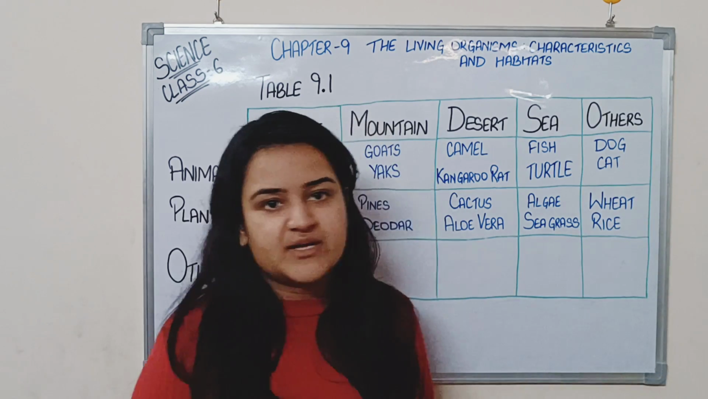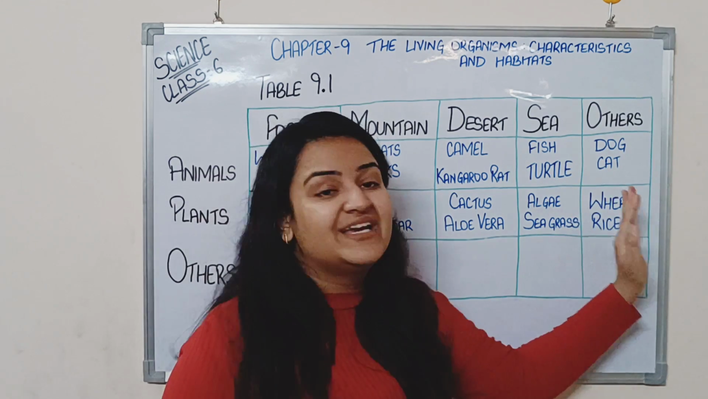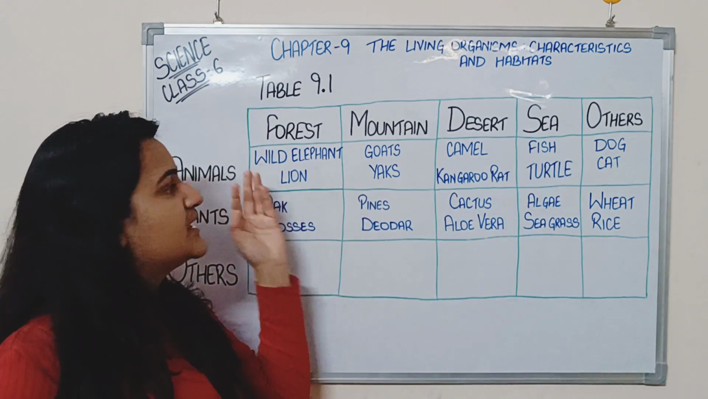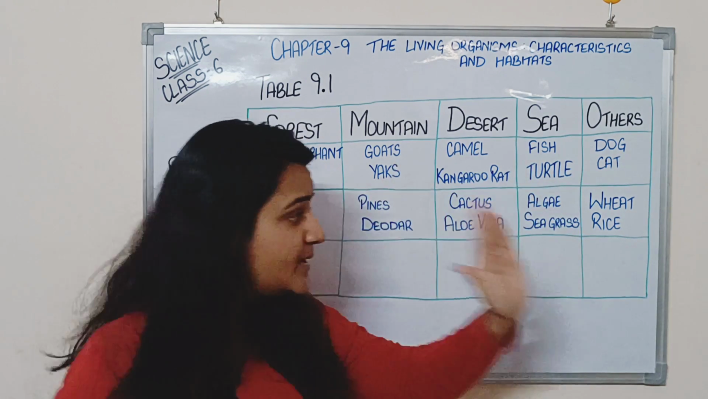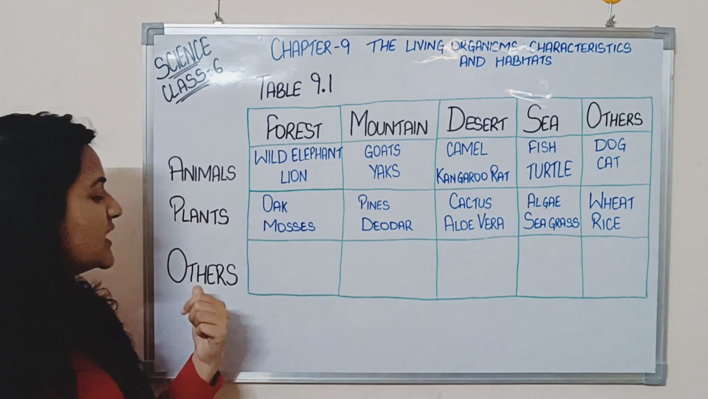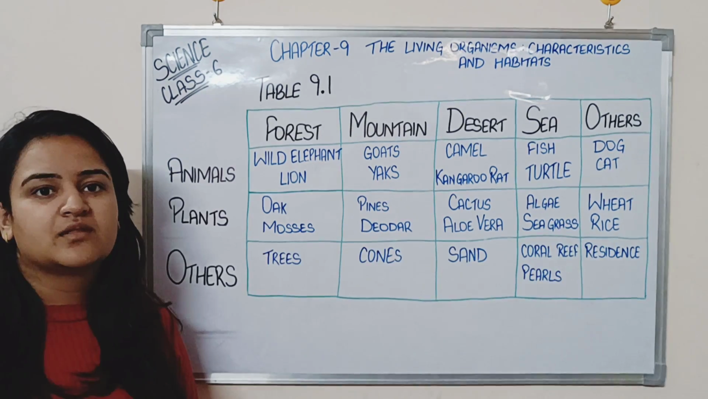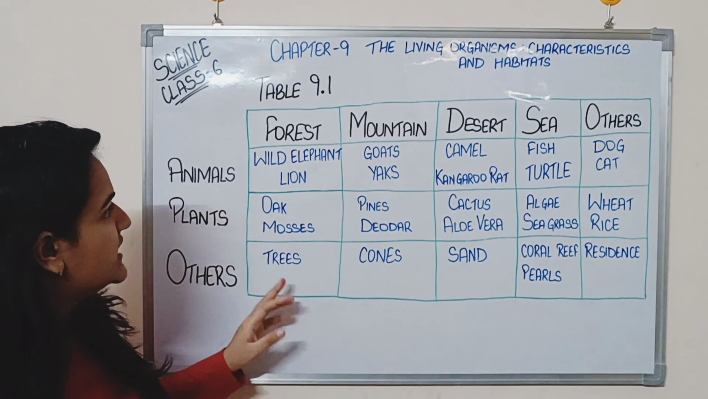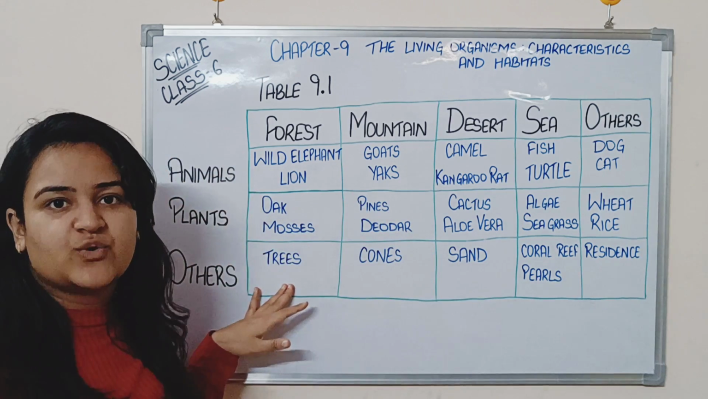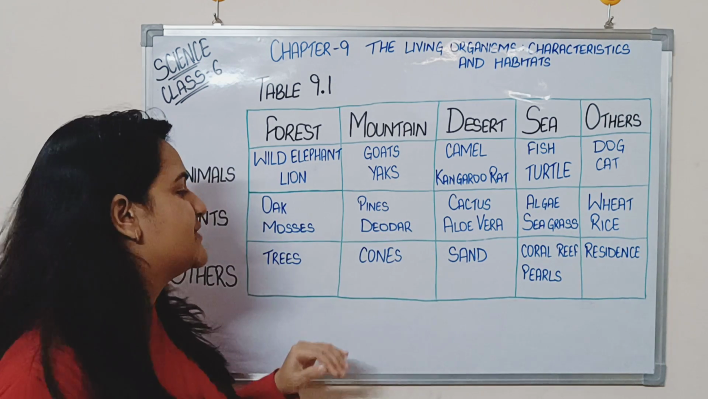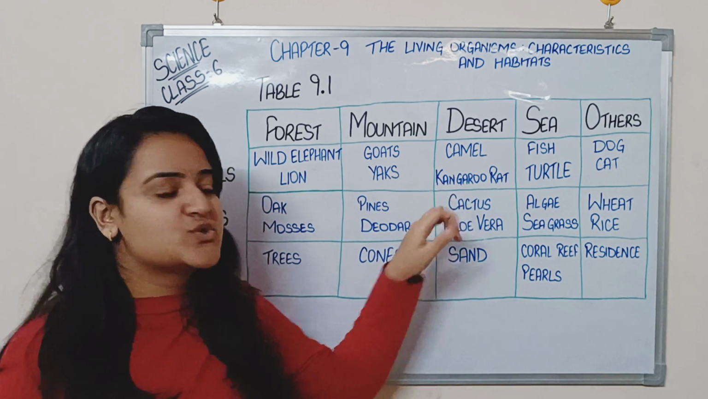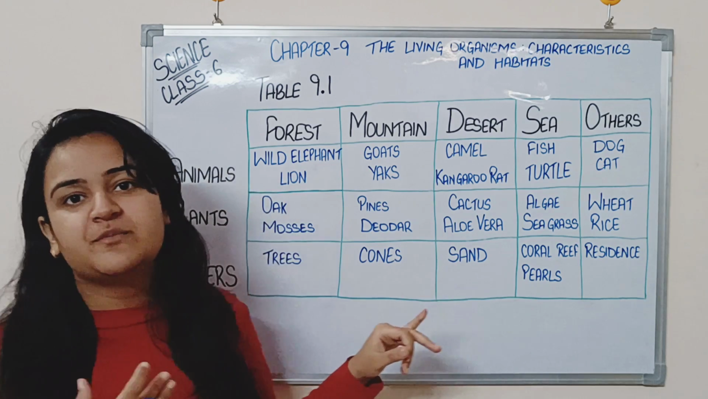Now others, again I am considering the plain areas. So wheat and rice. Wheat and rice cannot grow in sea, desert, mountain, or forest, but they grow in plains, right? So these are the plants. Now talking about others, forests are all covered with trees. In trees there are many different species. Then mountains, where there are pine trees, there cones will obviously be present, right?